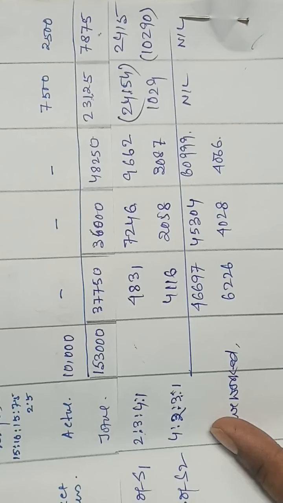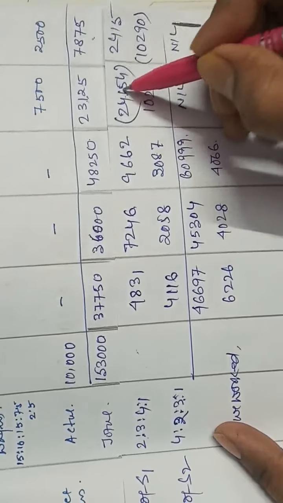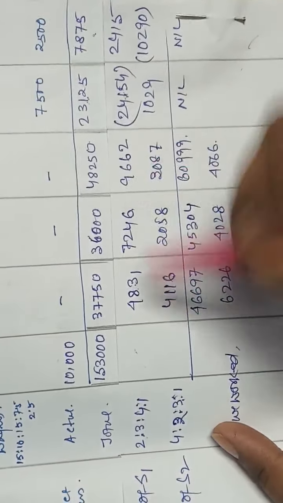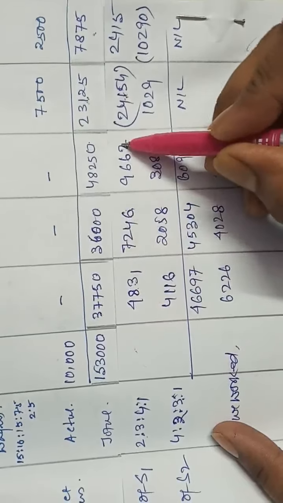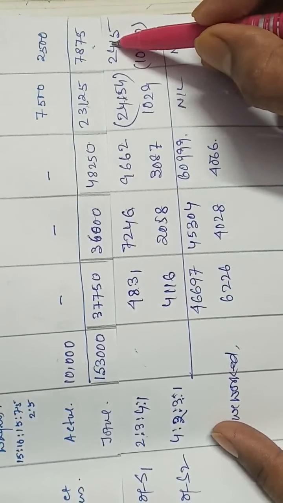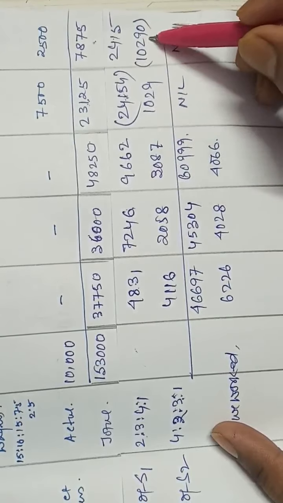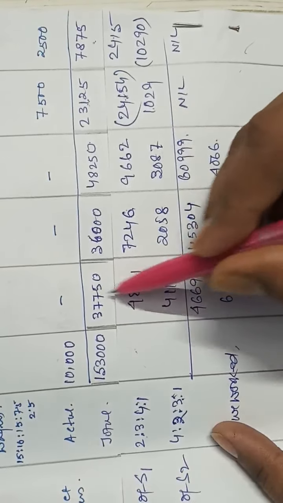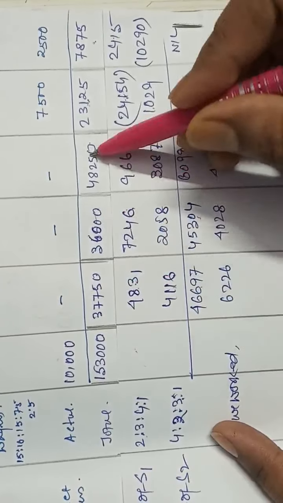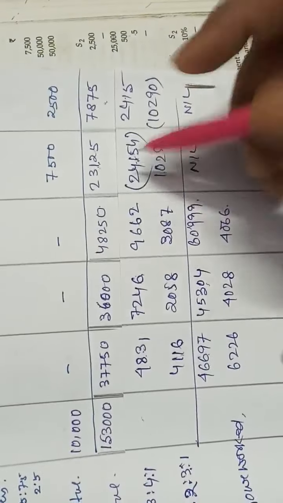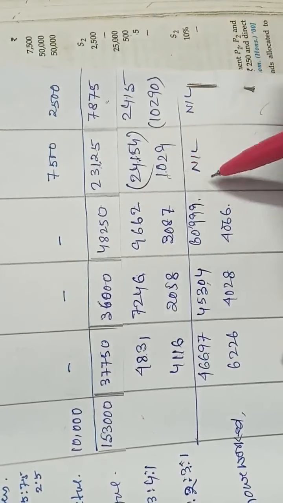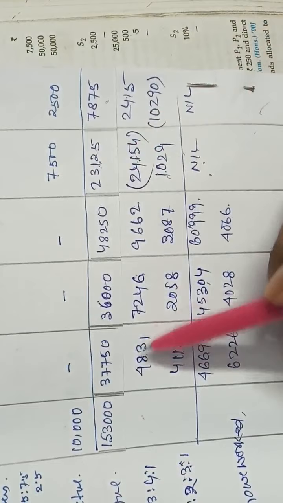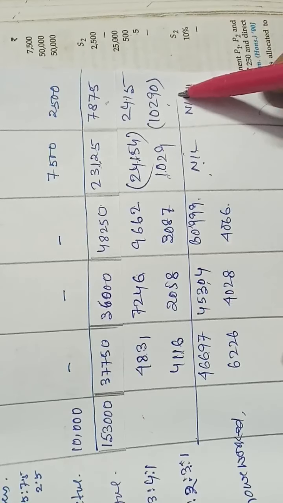Now students, see, these expenses will be shared between S1, S2, and the production departments P1, P2 and P3, and this 10,000 expense will be shared between these. We total it, and this answer will always remain nil, because S1 expenses will be shared and S2's expenses will be shared.